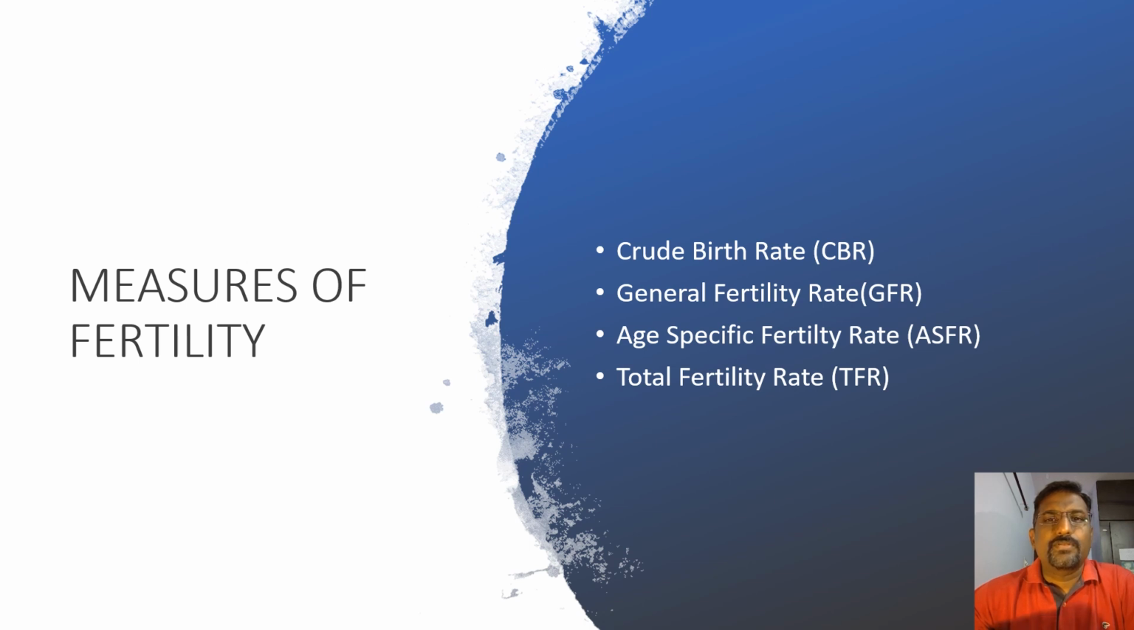Now, to measure the birth rates, to measure the fertility rates, we have four birth rates or four fertility rates. What are those? Number one, crude birth rate. Number two, general fertility rate. Number three, age specific fertility rate. Number four, total fertility rate. CBR, crude birth rate. GFR, general fertility rate. ASFR, age specific fertility rate. TFR, total fertility rate. Let's study one by one.